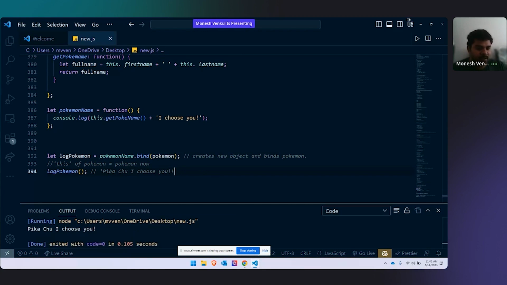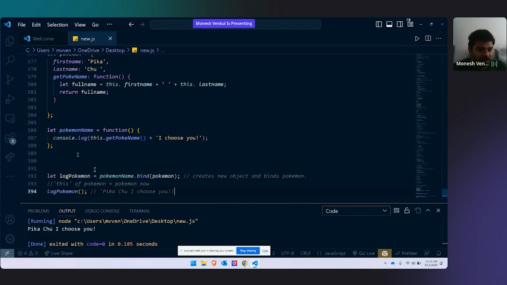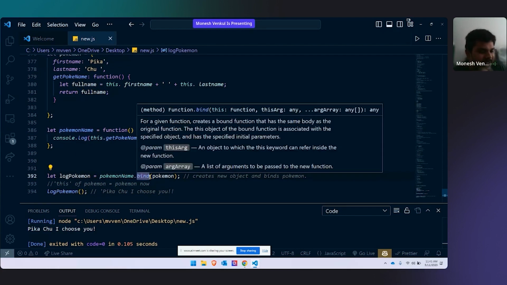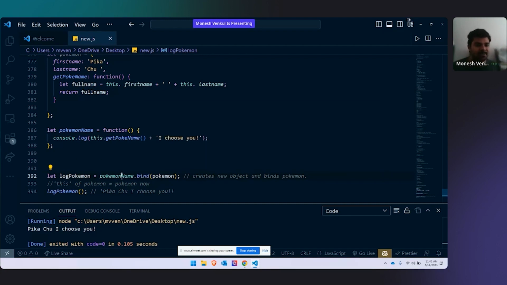So I am not copy pasting, but I am using something called bind. Bind simply binds together this Pokemon name and this Pokemon. It is binding this function and this object. That's it. Nothing more than that.